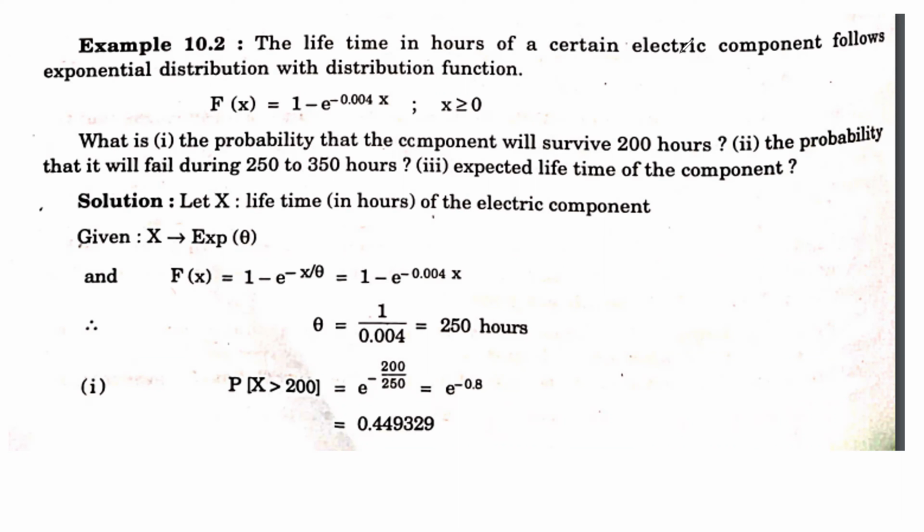What is the probability that the component will survive 200 hours? The probability that it will fail during 250 to 350 hours? And the expected lifetime of the component?